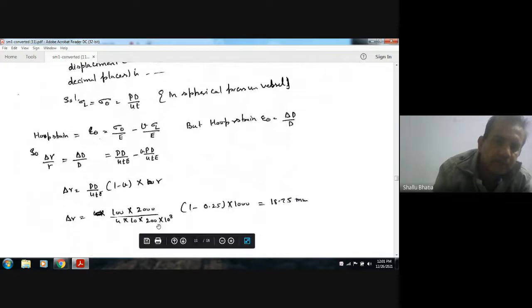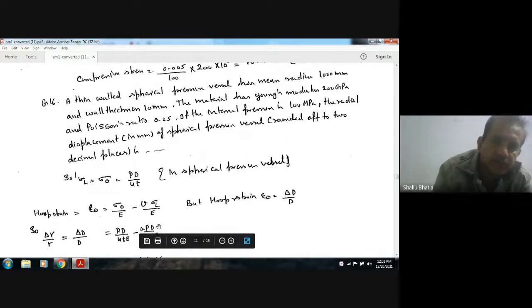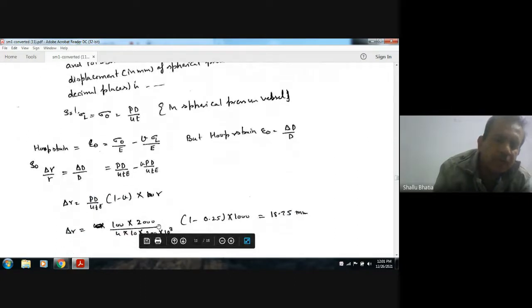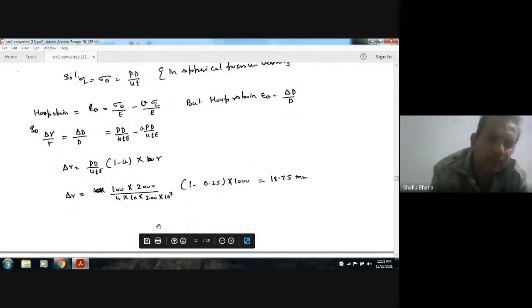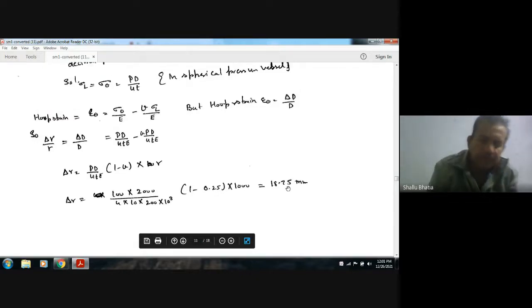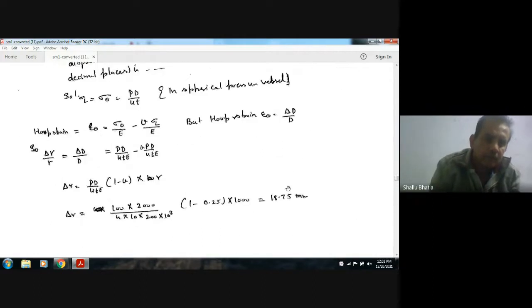Okay, and T is equal to 10. Okay, by putting the given values, we can find out del R as 18.75 mm. Okay, next,